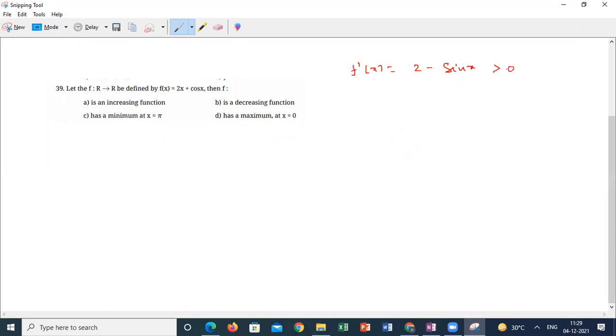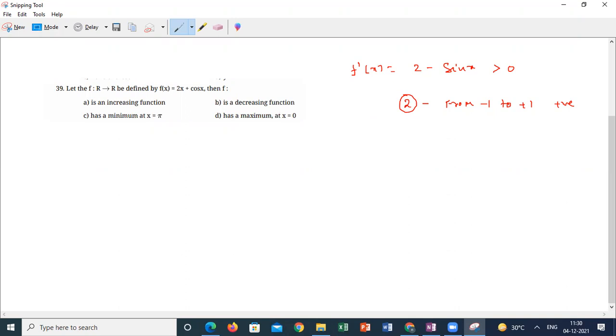The maximum value of sin x is 1. 2 is a fixed value, and sin x is from minus 1 to plus 1. So the least value is minus 1 and the maximum value is plus 1. But here, 2 minus the maximum value is also always positive. That's the reason the differentiation is always positive. What does it mean? It is an increasing function. Correct?